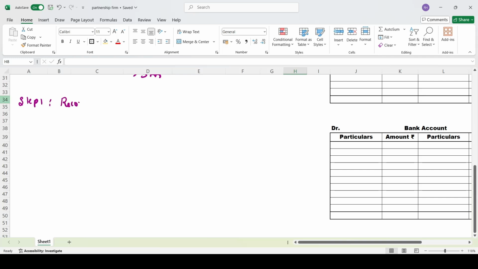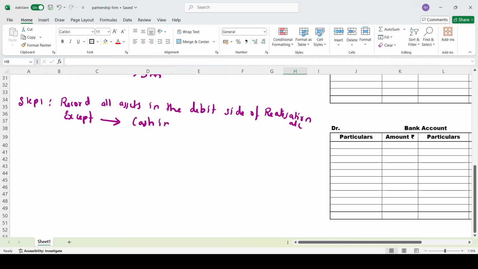Record all assets in the debit side of realization account, except, and this is very, very important, except cash in hand, cash at bank, any P&L account given, and PBD or RBD given in your asset side. Keep it in your mind.